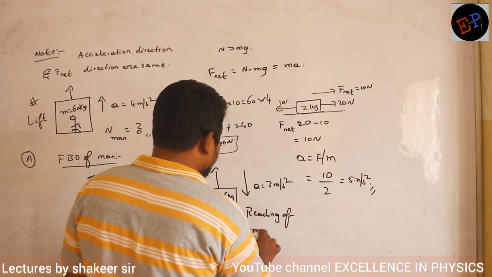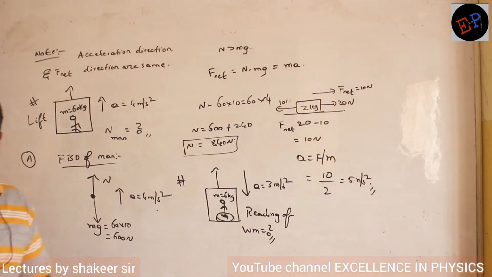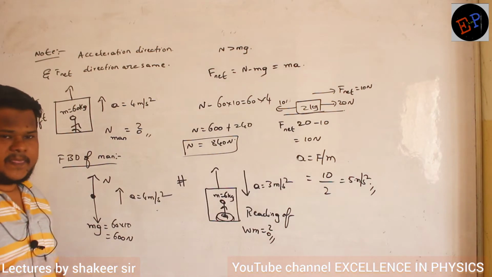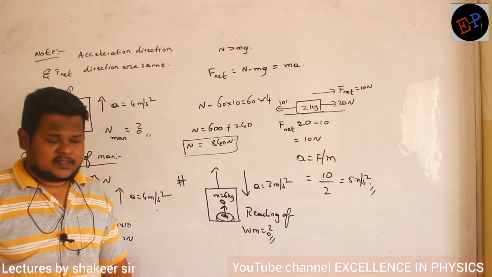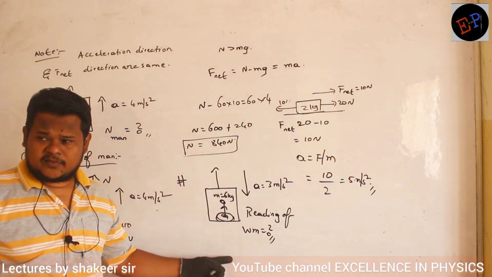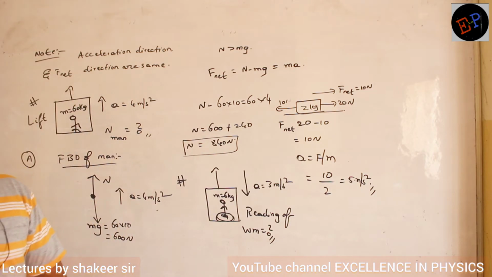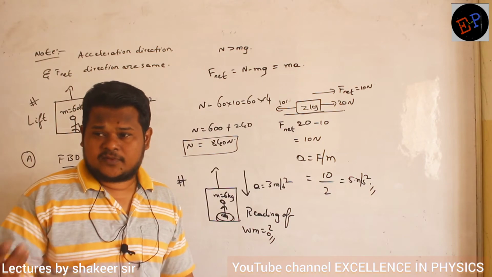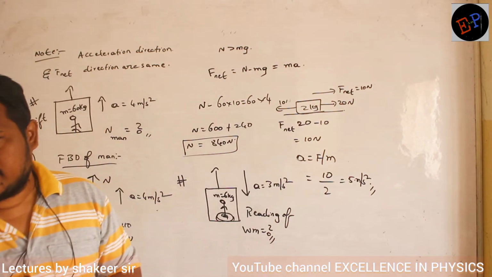Reading of weighing machine is how much? Clear? That's the question. Have you understood? Lift. Inside the lift there is a weighing machine. On the weighing machine a man is standing. The system is accelerating downwards. Then what is the reading of the weighing machine? It shows the mass of your body only, no? Clear? In this condition, what is the reading of the weighing machine?